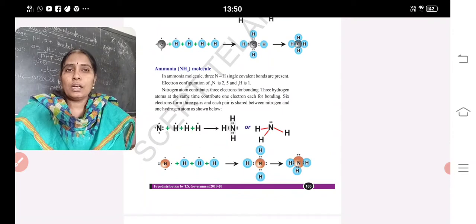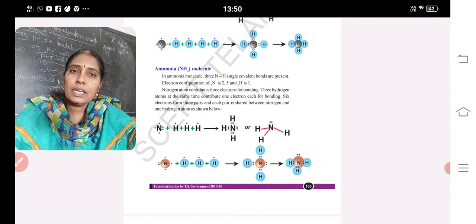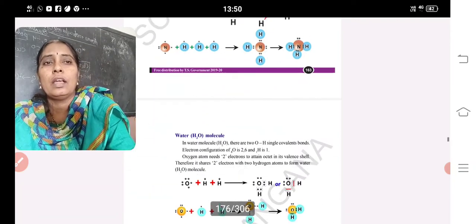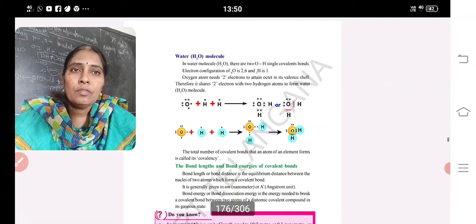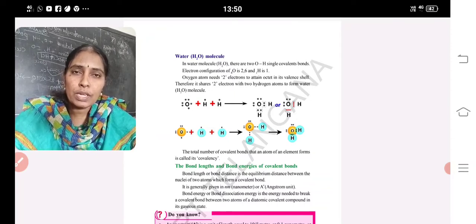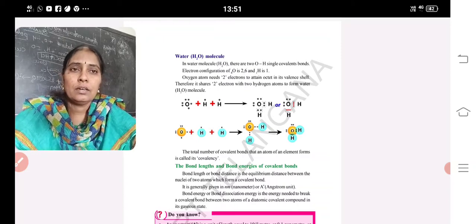Next example, ammonia. Nitrogen has 3 unpaired electrons. So the 3 unpaired electrons combine with 3 hydrogens and form bonds. So it is said to be a covalent bond. Another example is water. In water, oxygen has 2 unpaired electrons and 2 paired electrons. These combine with the 2 hydrogens and form the bonds, and it is said to be a water molecule. Here also, in ammonia, methane and water, the bond is formed by sharing of electrons, so it is said to be a covalent bond.